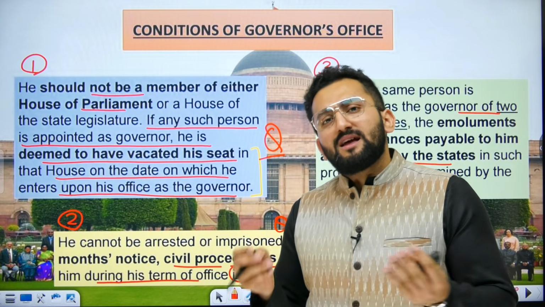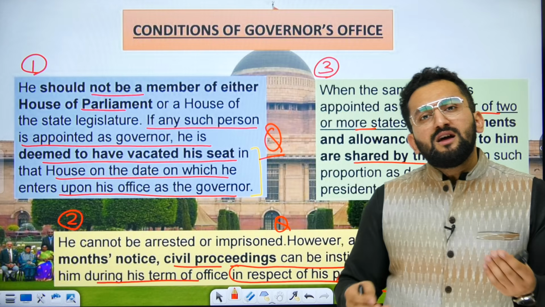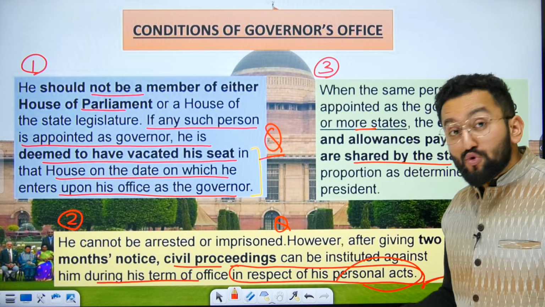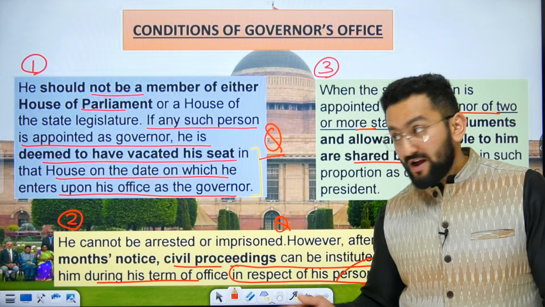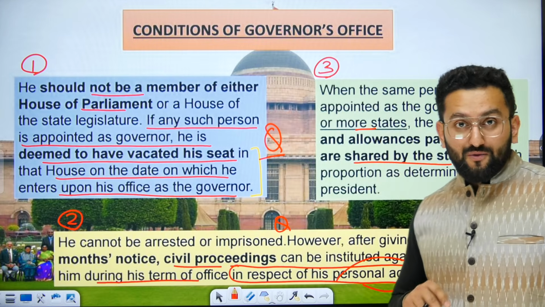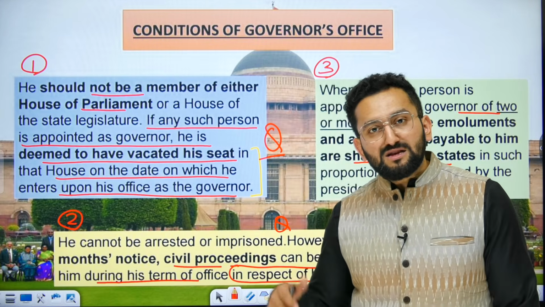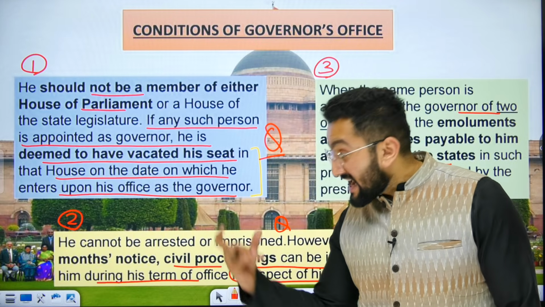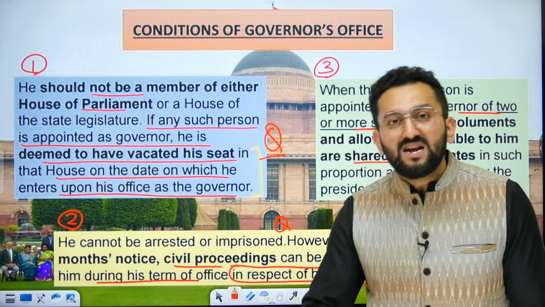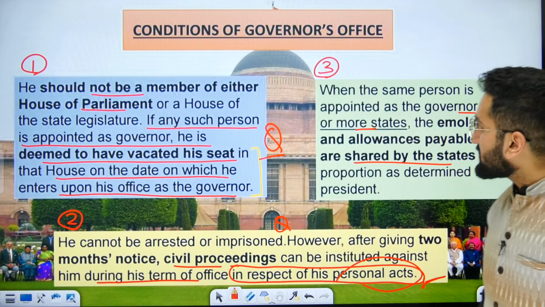So only for personal acts can civil proceedings start. Civil proceedings mean any matter with respect to tax or family matters. Those proceedings can start. But 2 months notice needs to be given to the governor, so that the governor can prepare and finalize all the pending works and responsibilities with respect to that state. That is why these provisions were added in our constitution. You should understand the logic.